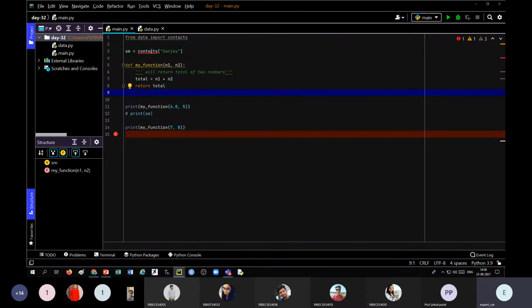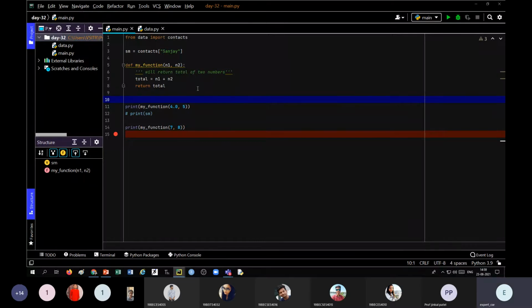See, it will give an error. But it will run because it's a variable name. You can correct it, but the spell check is there, so you can write the correct spelling.